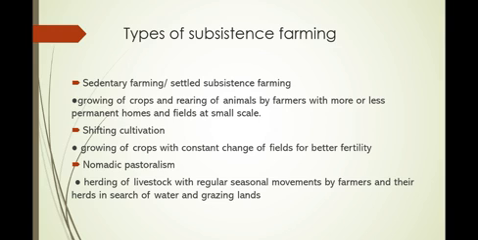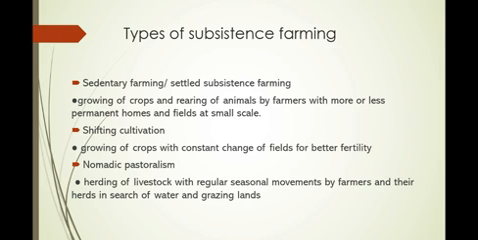So the types of subsistence farming that we have are firstly sedentary farming or settled subsistence farming. This is the growing of crops and rearing of animals by farmers with more or less permanent homes and fields. This is very common in most rural areas in Zimbabwe because they have their home close by and their field, and they stay there for so many years because that's their permanent home and field.